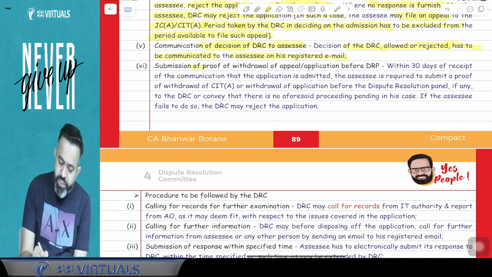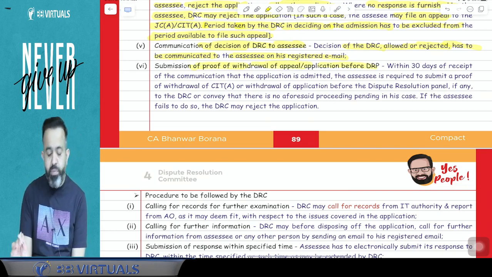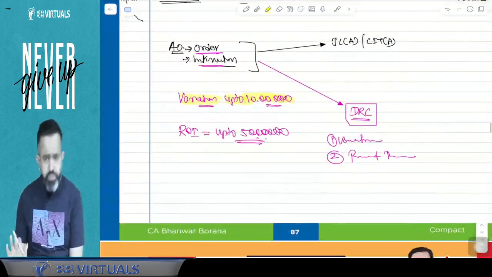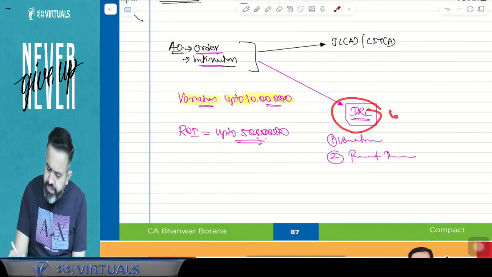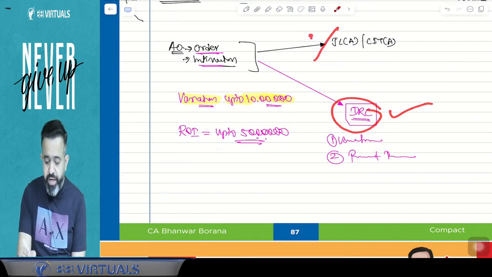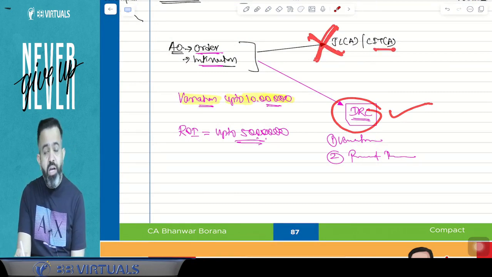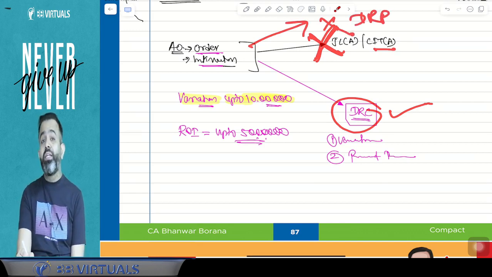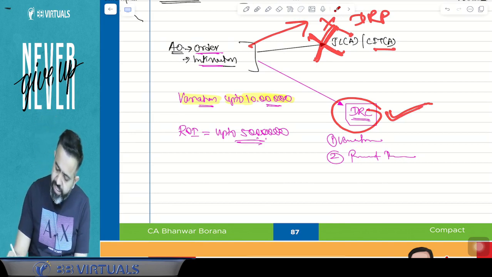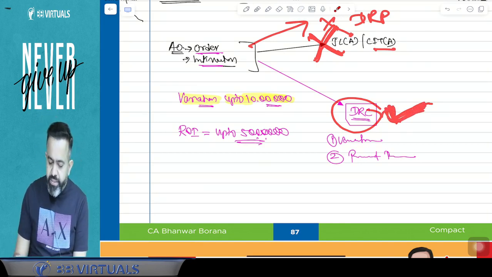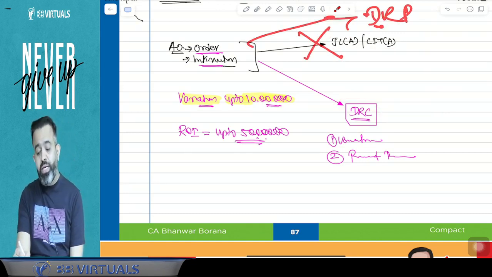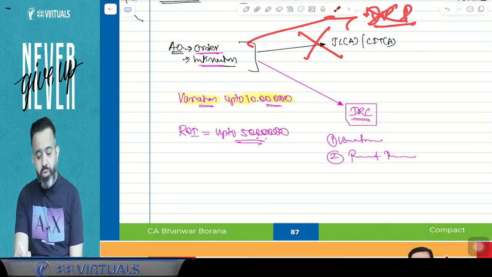Now, submission of proof of withdrawal of appeal or application before the DRP. Guys, there may be a possibility. Suppose, for an example, when DRC has accepted your application, then obviously you cannot file the appeal to the JC appeal or CIT appeal, or against that draft order. That DRP objection is also not possible when DRC has accepted your application. So here you cannot file any appeal, as well as you cannot object at DRP level in case of that draft order of the non-resident foreign company and all. So that DRP is not possible.